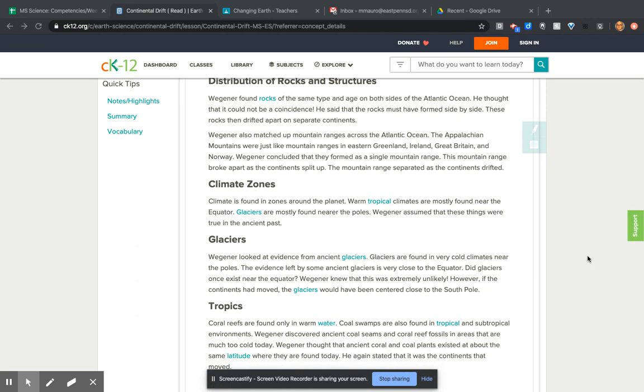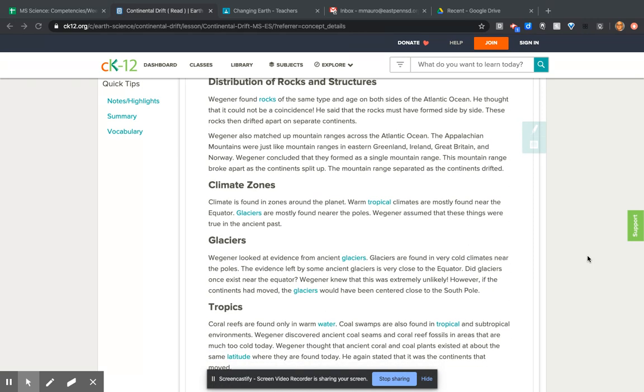Climate zones. Climate is found in zones around the planet. Warm tropical climates are mostly found near the equator. Glaciers are mostly found near the poles. Wegener assumed that these things were true in the ancient past.